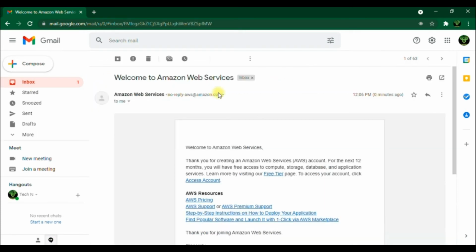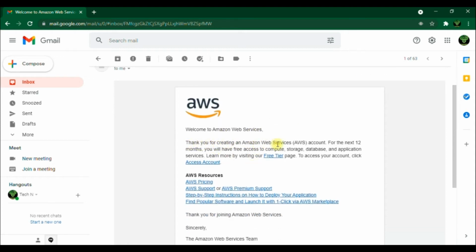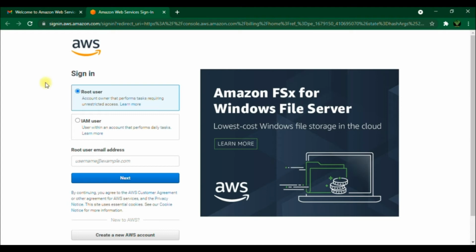Here also AWS mentioned that it is completely free for 12 months without any charges and you can access compute, storage, database, and application services. Now I am going to sign in to my AWS account from here. Just click on it and we'll get another window to access the AWS account. We need to enter the root user email address because the first time we access it, we must log in with the root user account only.